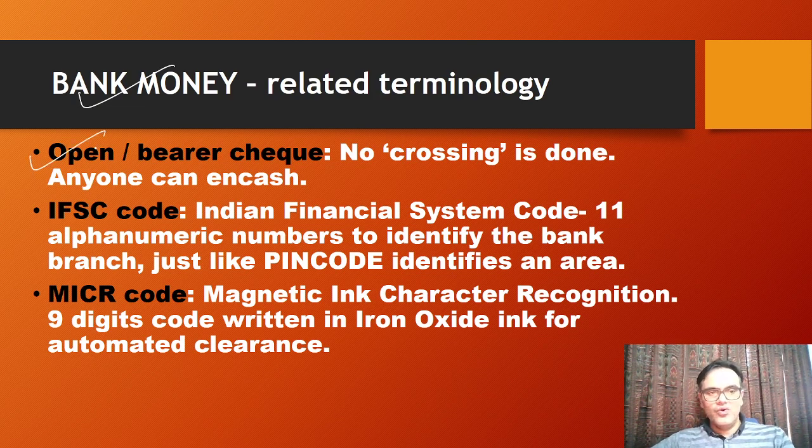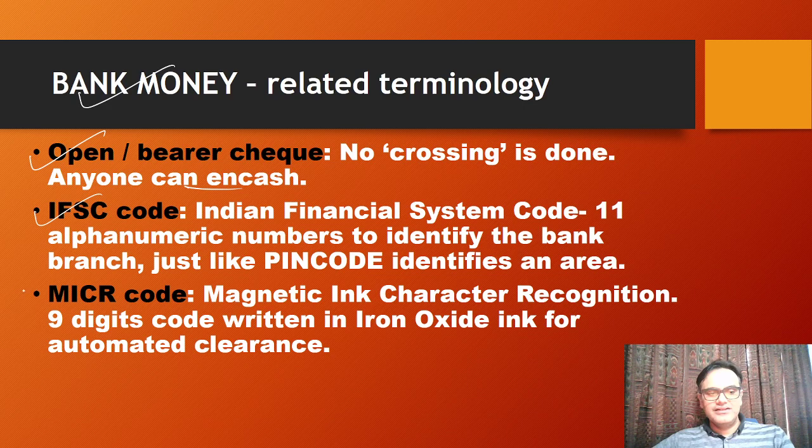So first is open or bearer check, where no crossing is done and anyone can encash it. Then IFSC code. What is this? So the full form is Indian Financial System Code. It's an 11 alphanumeric code to identify the bank branch, just like the PIN code identifies any area. So like ICICI 060 like this.